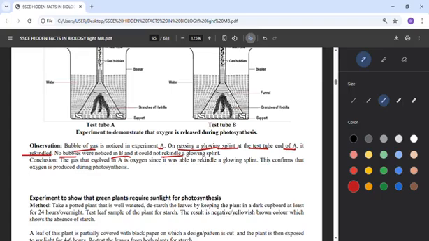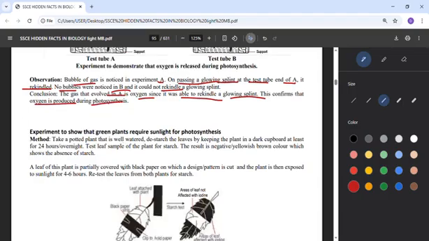So the conclusion is that the gas involved in A is oxygen, since it was able to rekindle the glowing splint. So this confirms that oxygen is produced during photosynthesis.